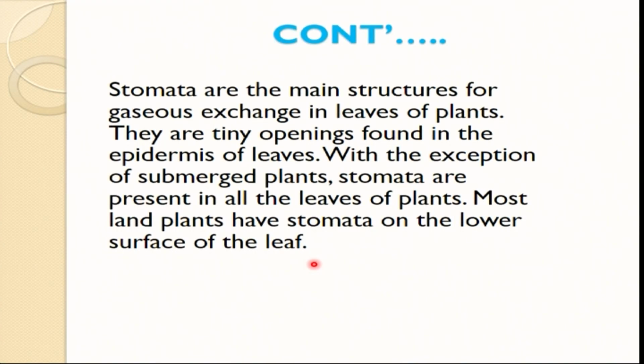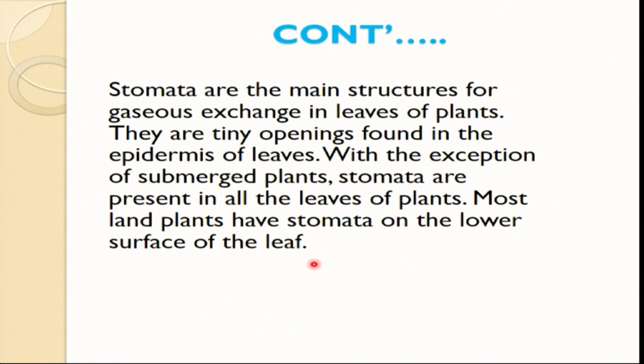So let's go to stomata. Stomata are the main structures for gaseous exchange in the leaves of plants. They are tiny openings, very small openings, that are found in the epidermis of leaves. Most of the time, the stomata are found in the lower epidermis in some plants, with the exception of submerged plants. Submerged plants are plants that are found in water areas, in water-logged areas.